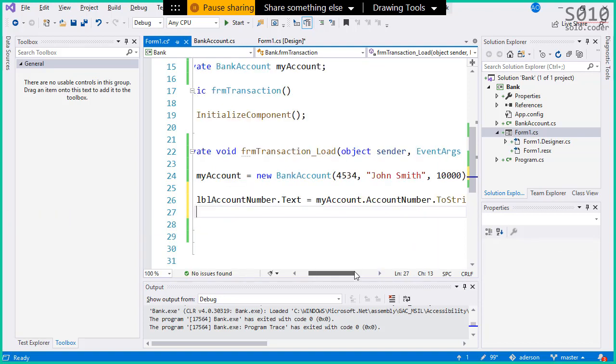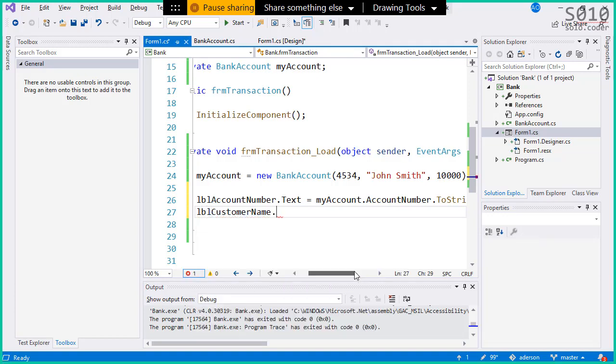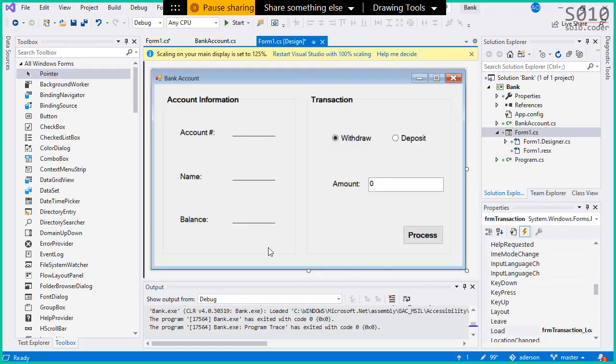We're going to do this for the lblCustomerName as well: Text equals myAccount.CustomerName. Just to recap, we are just populating the text property of each one of those labels.